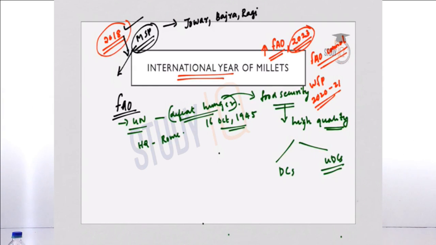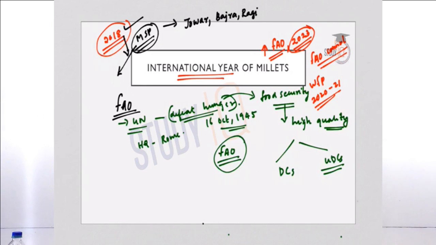And FAO acts as a neutral forum where all nations meet as equals to negotiate agreements and debate policies. And FAO is also a source of knowledge and information because it helps the developing countries in the transition stage. So it provides knowledge and information regarding modernization of agriculture, improvement in nutrition, forestry and fishing practices, food security, etc. So by providing such kind of knowledge and information, it acts as a source of knowledge and information as well.